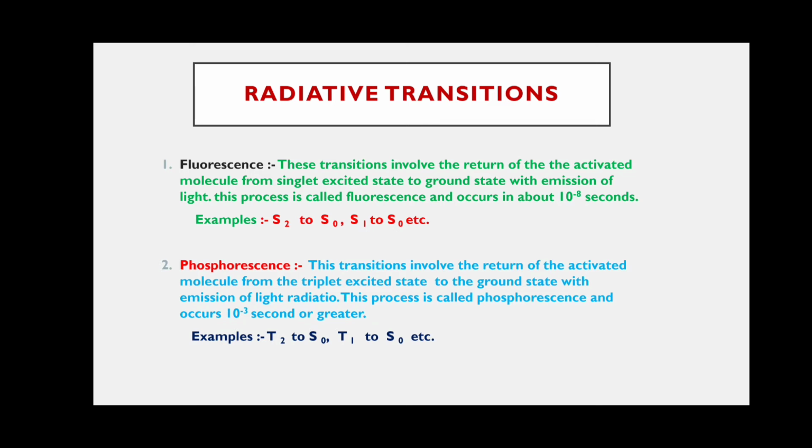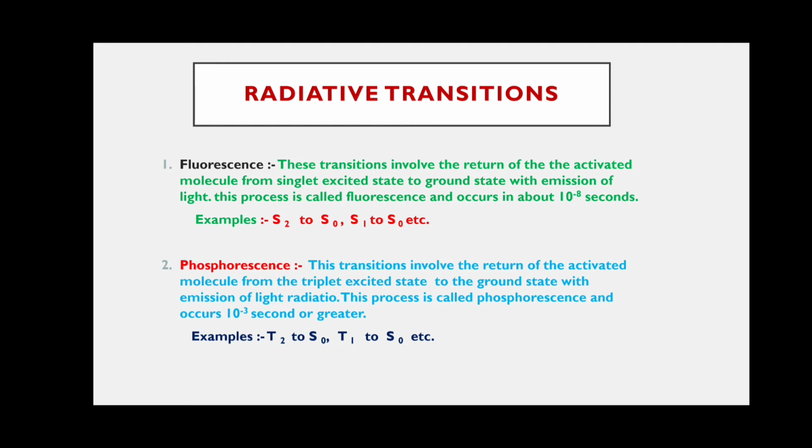Again, it is also very slow, because here also the spin orientation changes. For example, in the ground state they are singlet. By the absorption of light, they are converted into triplet, so they reach the triplet excited state. After some time, by the emission of light, they return to the ground state, which is the singlet state. So emission of light with change of spin orientation is called phosphorescence.